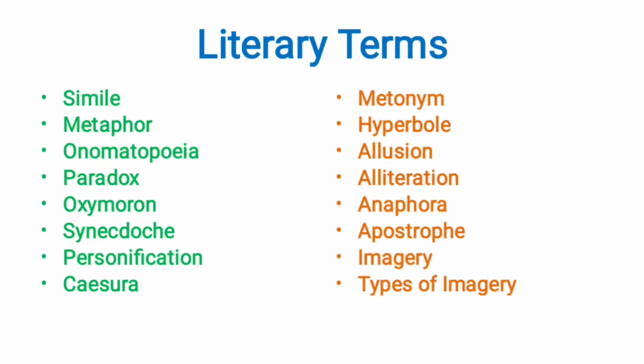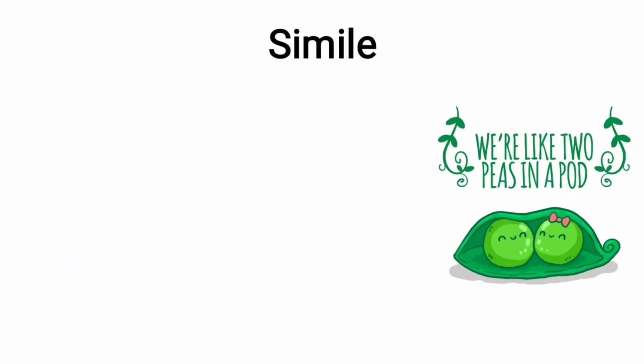They are the most common literary terms in different tests and different lectureship exams. So we must understand them very carefully. So let's begin with the simile.